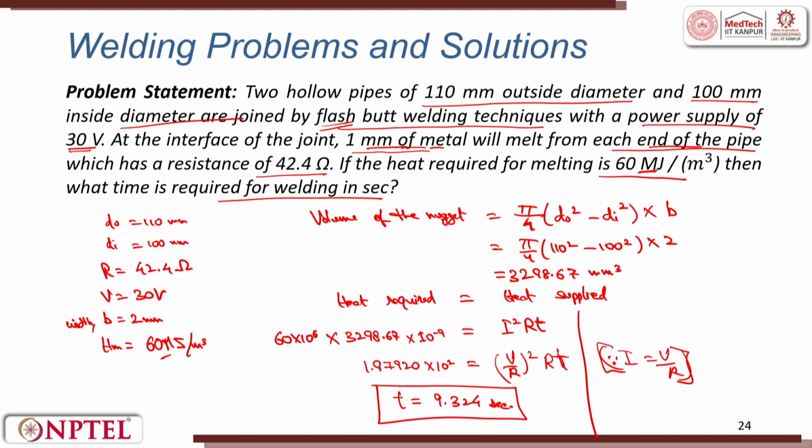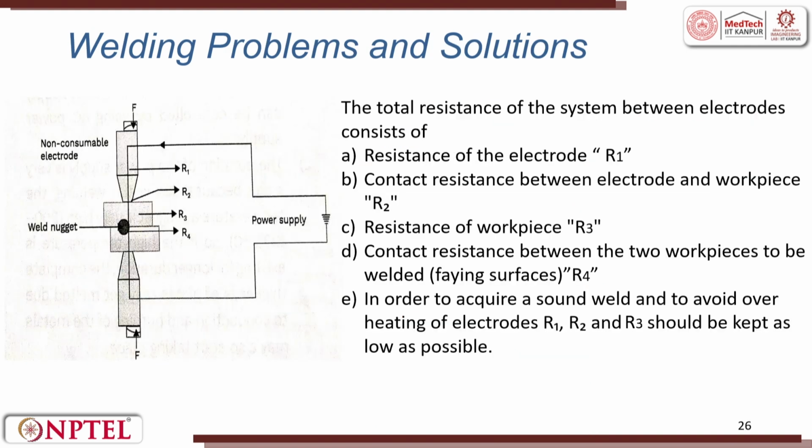Another analogy that I would like to touch here in the resistance welding, and well, no more numerical problem I will take. Here we have been given a spot welding setup in which total resistance of the system between electrode consists of following parts, that is R1, R2, R3 and R4. R1 is from the non-consumable electrode and R4 comes down to the weld nugget. So, R1 is the resistance of the electrode. Contact resistance between the electrode and the workpiece is R2. It is at the contact here, R2 is here.